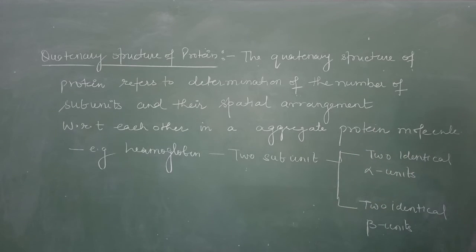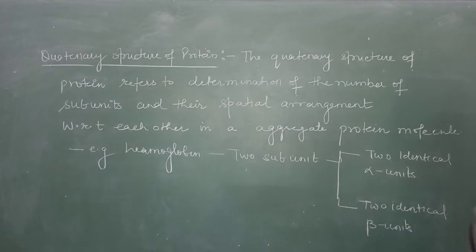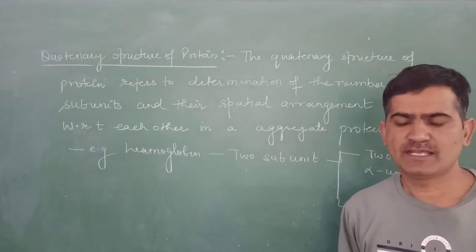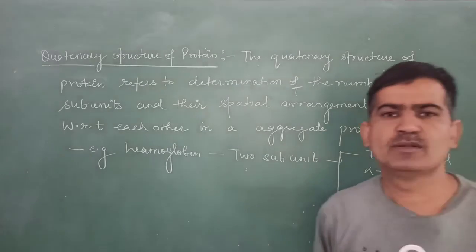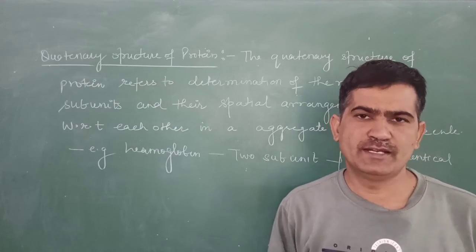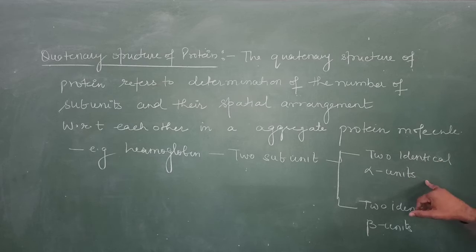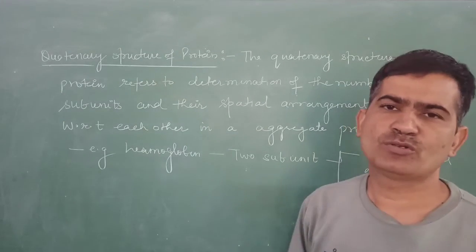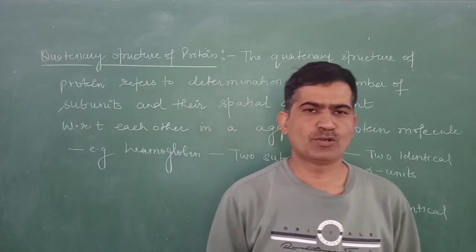The quaternary structure of proteins refers to the determination of the number of subunits and their spatial arrangement with respect to each other. Like if we take the example of human hemoglobin, it has two kinds of subunits: two identical alpha units and two identical beta units are found. The most complex form of the protein is the quaternary structure of the protein.